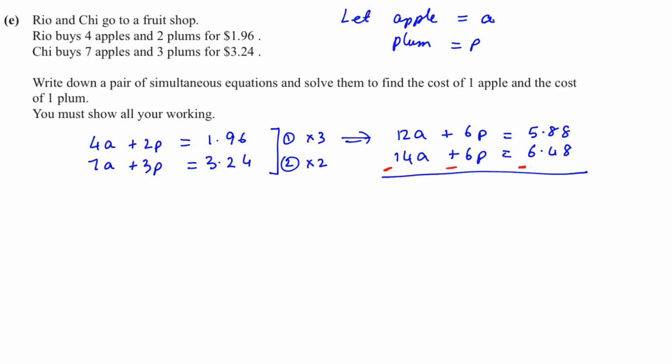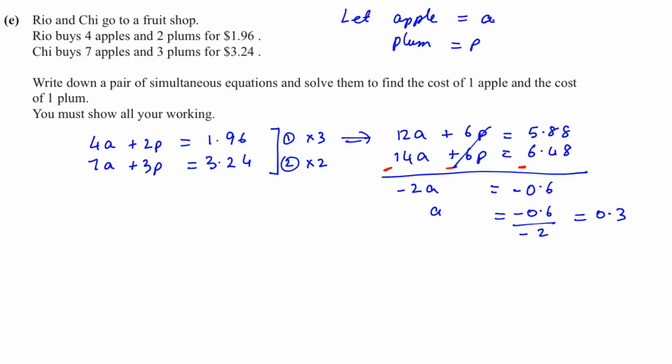12 minus 14 will give us negative 2A. Plus 6 minus 6 will get cancelled. 5.88 minus 6.48 will give us negative 0.6. Therefore, A is equal to negative 0.6 divided by negative 2, which is 0.3.